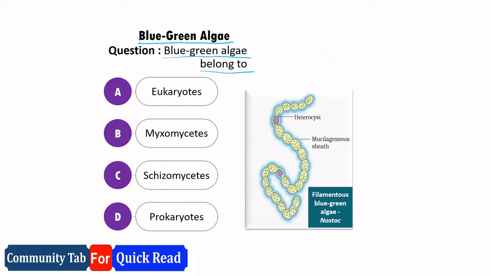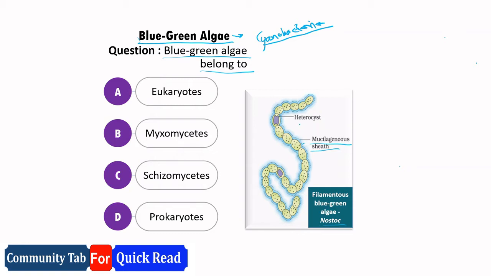So first let's talk about blue-green algae. What are blue-green algae? They are cyanobacteria. This is an example of blue-green algae, Nostoc. They have a mucilaginous sheath.